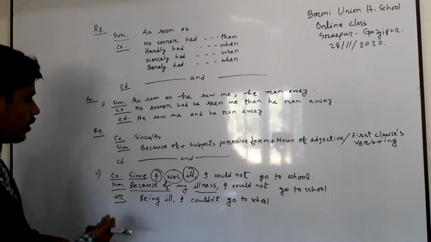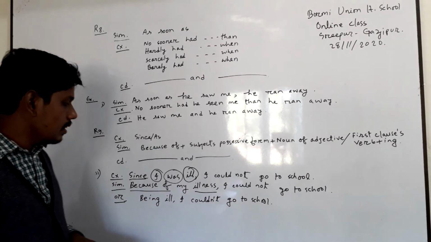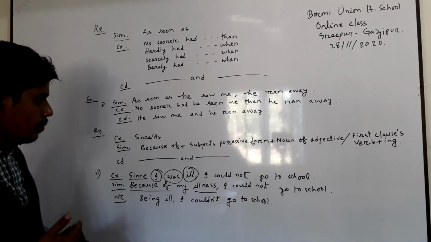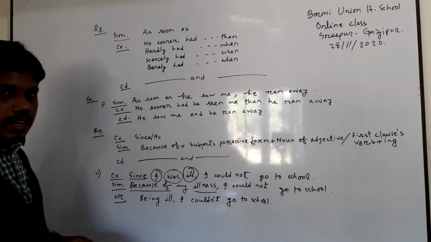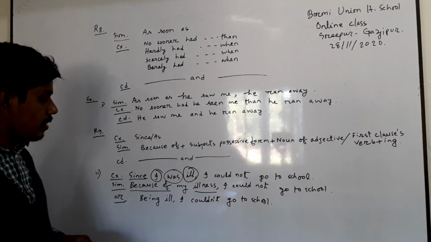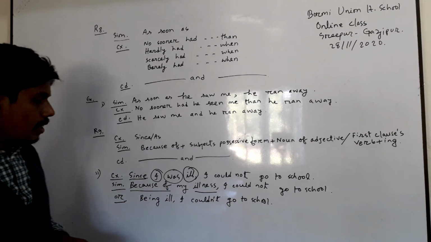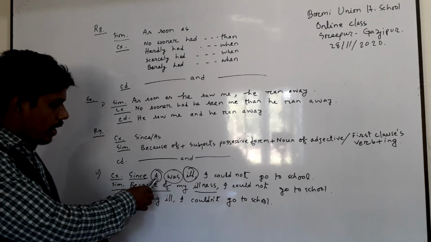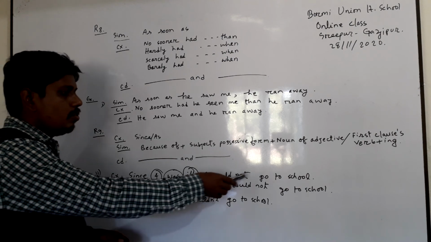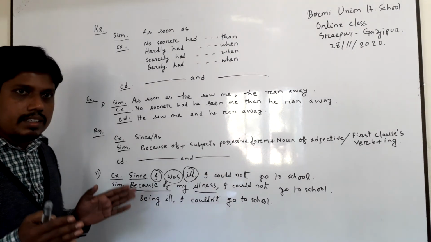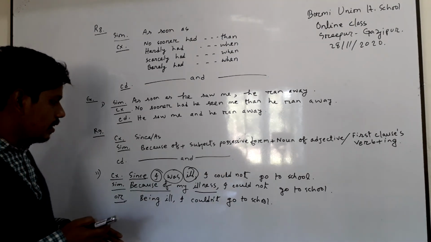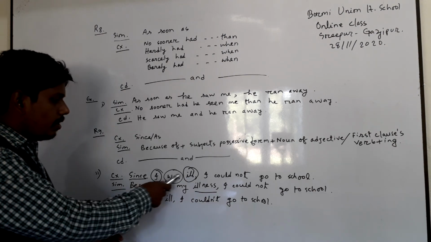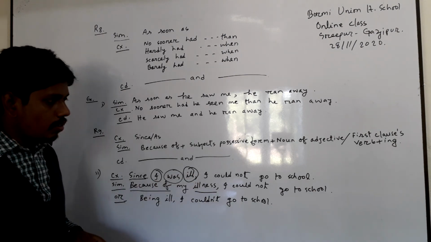And if you transform it into a compound sentence, then you have to make two independent clauses and join them with "and". You can make two independent clauses: "I was ill", "I could not go to school", and you can join these two clauses by using "and". The answer will be "I was ill and I could not go to school."